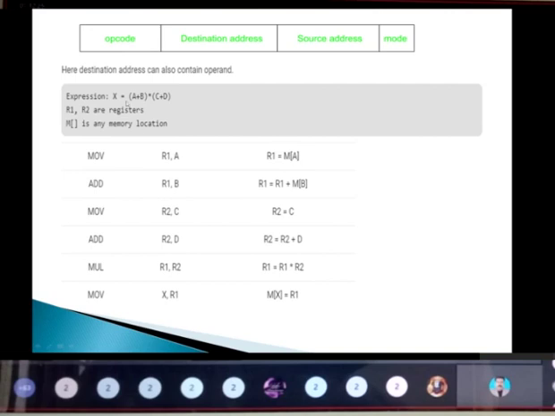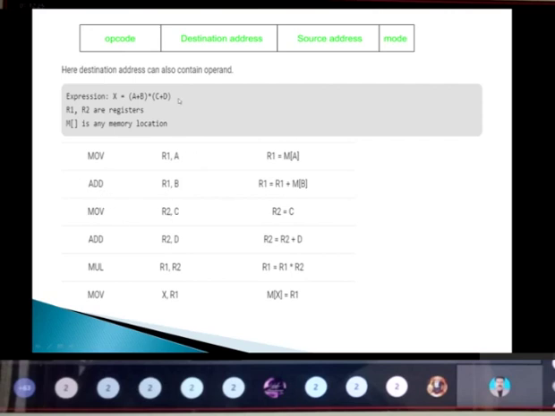Next, I'm doing the addition operation between operand A and B. Already the content of A is present in the register R1. So ADD R1 comma B means whatever content is present in B will be added with R1, and that will be stored again in the R1 register. That is the meaning of the operation of this instruction.